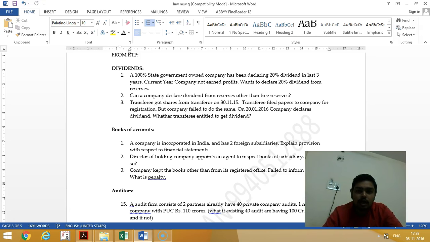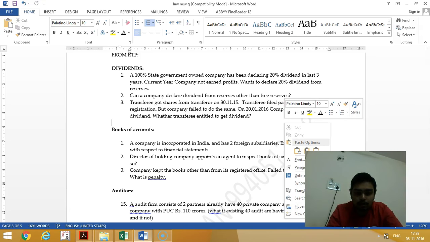Till the transferor has given a written consent that, I have with my knowledge transferred my shares to transferee, so hereafter kindly pay the dividend to transferee. If they have said like that, then it's not a problem. Otherwise, it will be in the unpaid dividend account.